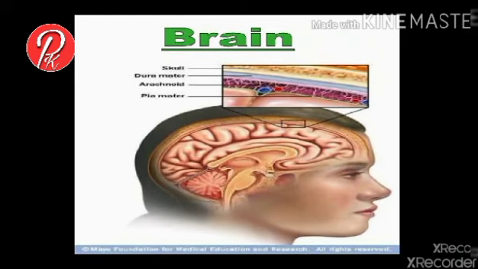Here we see the brain is also protected by some additional membranes. These membranes are dura mater, arachnoid and pia mater. The membrane which touches the skull is called dura mater. The membrane which touches the brain is called pia mater. The middle membrane is called arachnoid. Together these are called meninges.